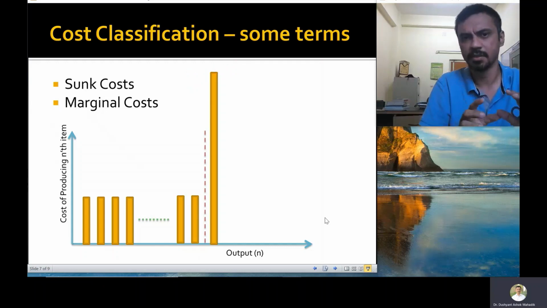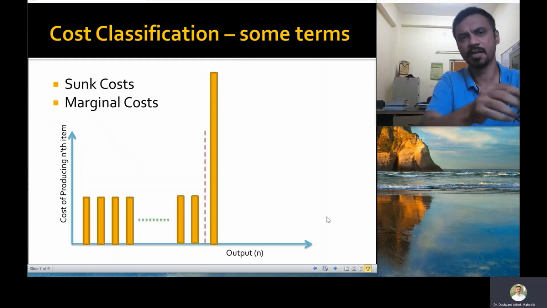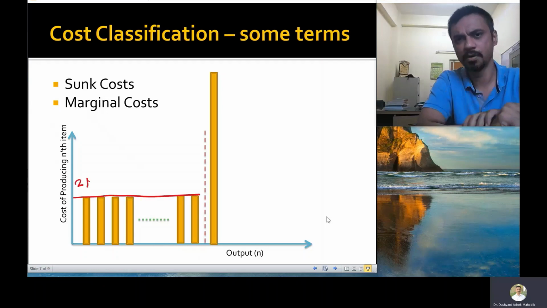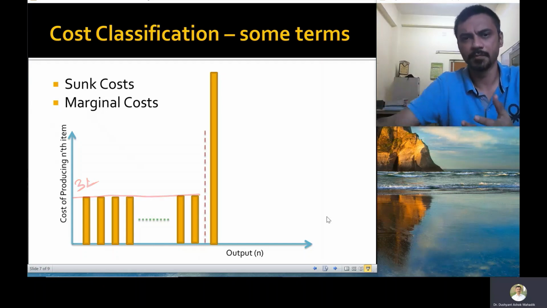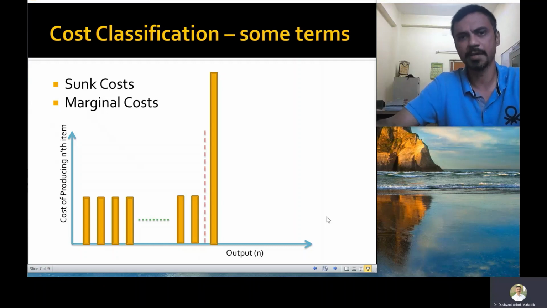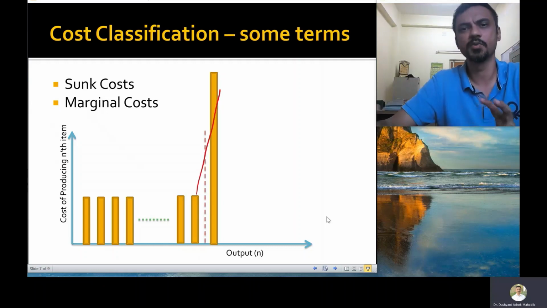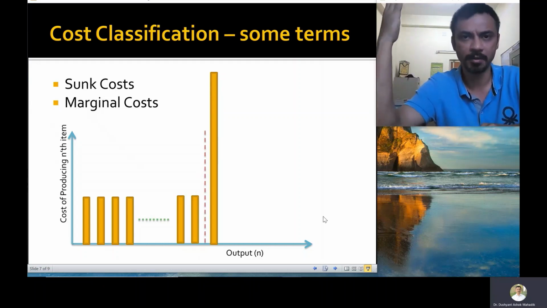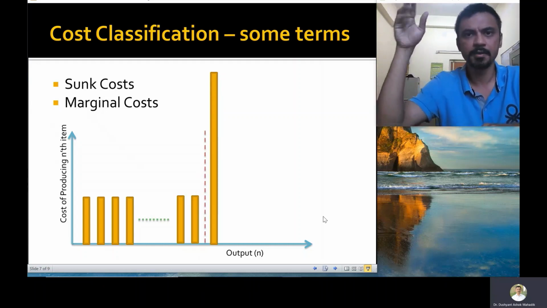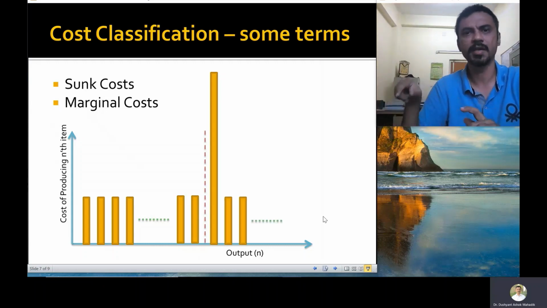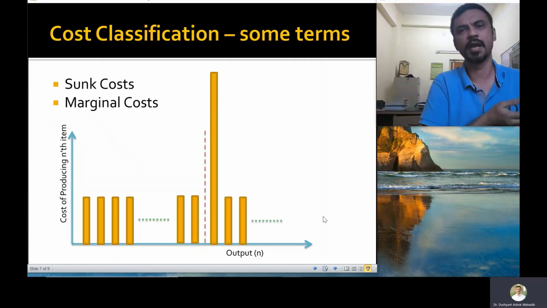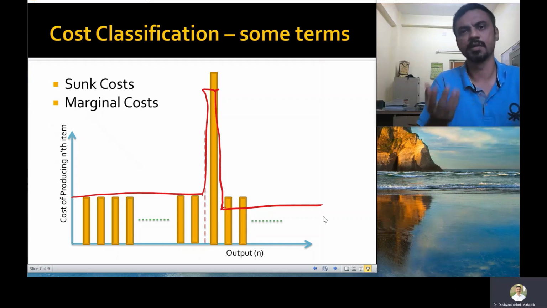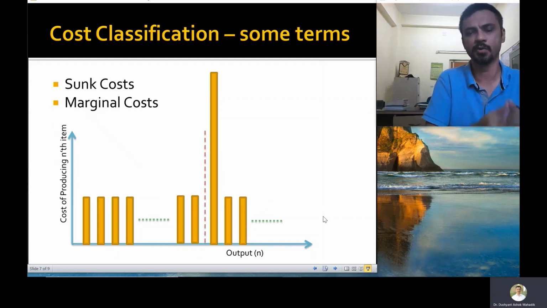It's not a linear function, but yes, during my relevant range I may have a certain amount, but I need to keep in mind that when I am reaching capacity, my marginal cost is no longer valid. My marginal cost is now the cost of setting up the new plant, and after the plant is set up, the cost of making the 502nd car is again back to maybe 3 lakhs or maybe even less than 3 lakhs, because now my new plant may be more efficient than my old plant. So this is the concept of marginal cost in a nutshell.